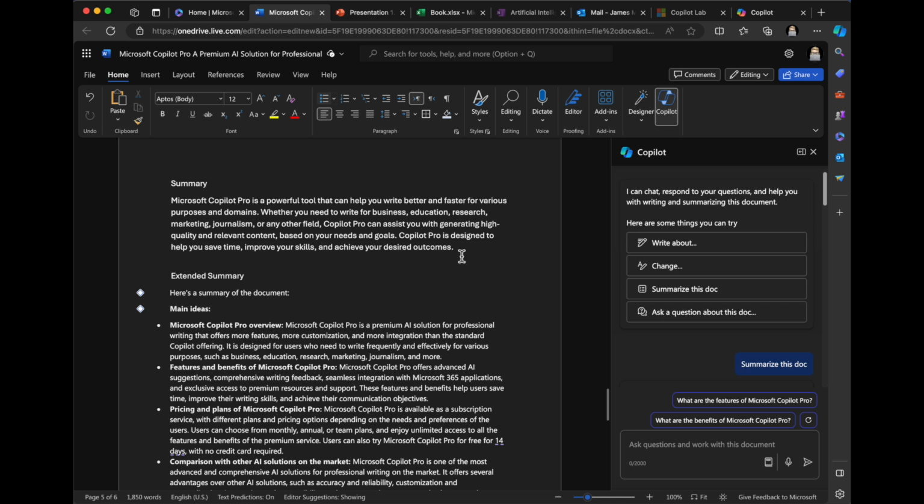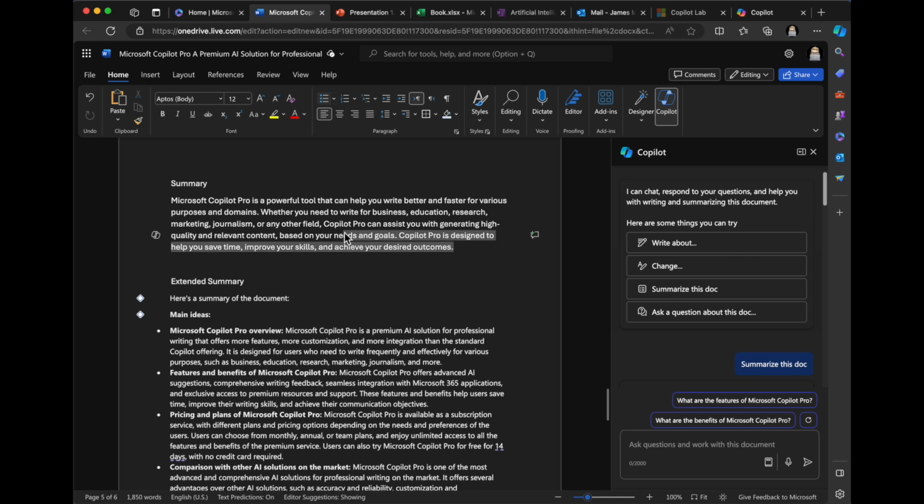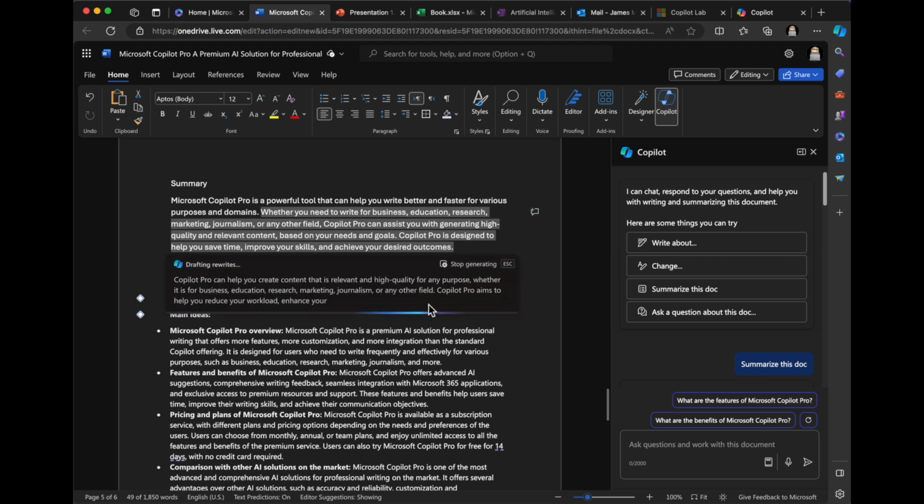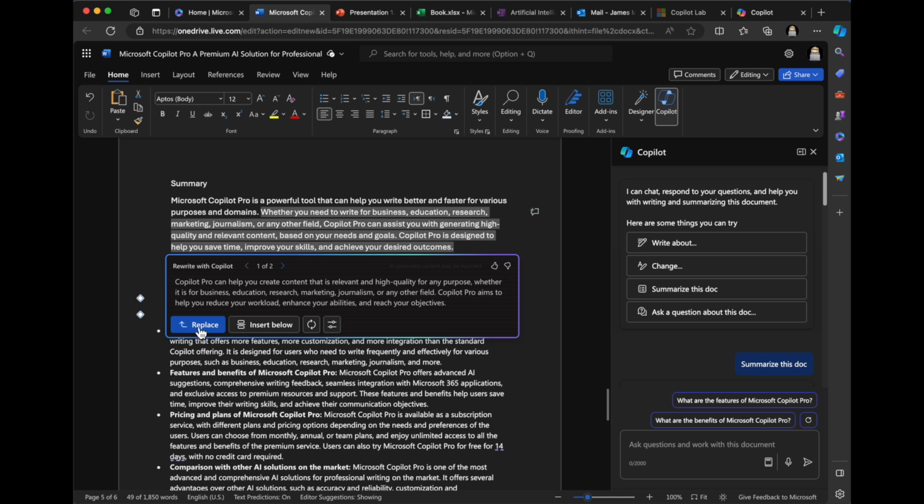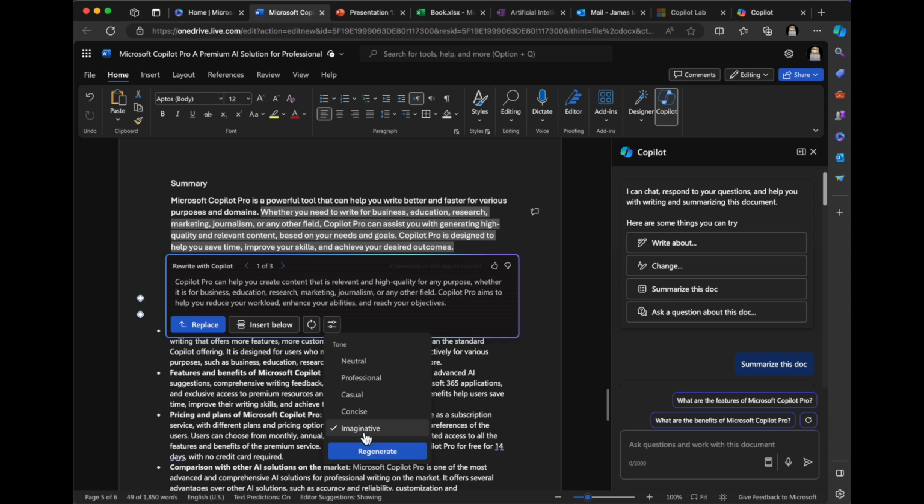In this summary, I'm just going to select this section here and click rewrite. And look, I can rewrite and replace sections. I can change the tone. The tone is currently neutral, but let's say I want to make it more imaginative.